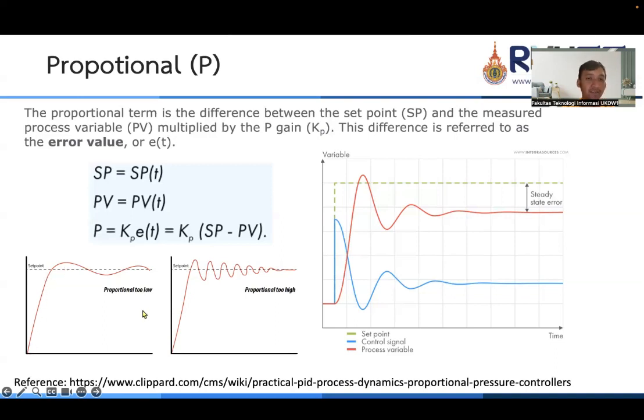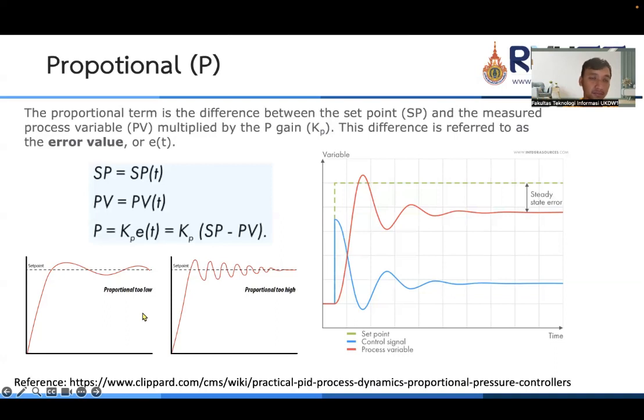But if we set KP too high, we also have overshoot, and the signal is also oscillating more, the frequency of oscillation is too high. If we compare with the proportional with low gain, it also has oscillation, but the frequency is not high.